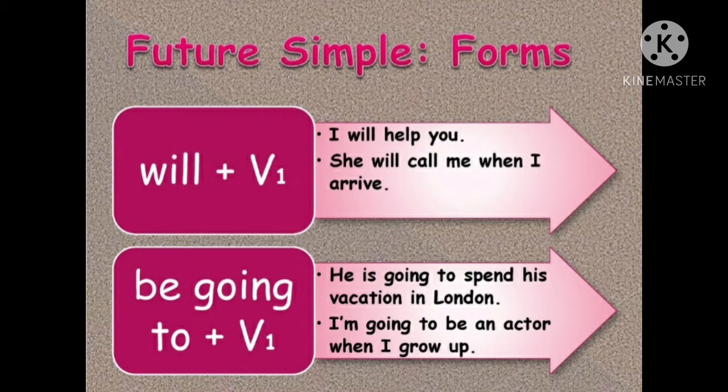Okay? Now how do we form will and be going to?